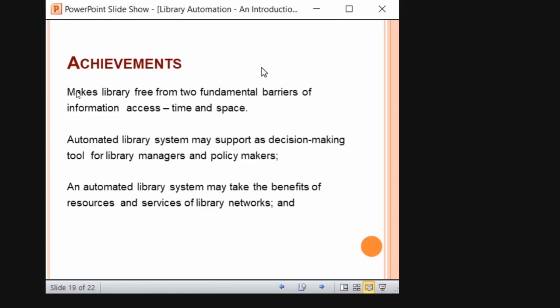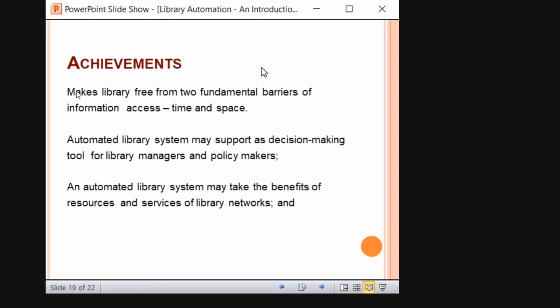Okay, it makes the library free from two fundamental barriers to information access: time and space. That is true. Time and space. That means earlier people needed to come to the library to access the information. Now it is not like that. In any space, at home also, they can access the information. That barrier is removed. And time, within a single click, they will find out what resources are available in the library.